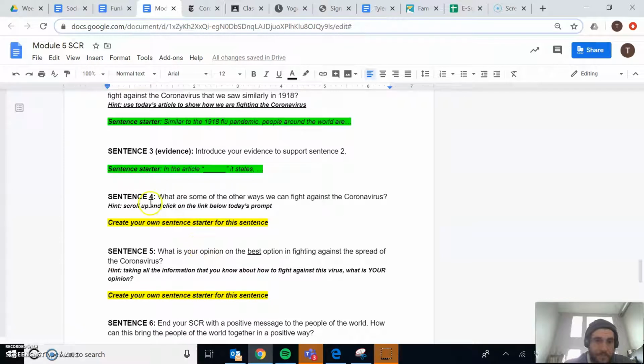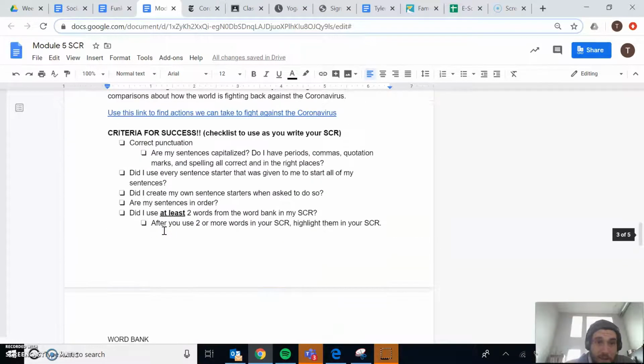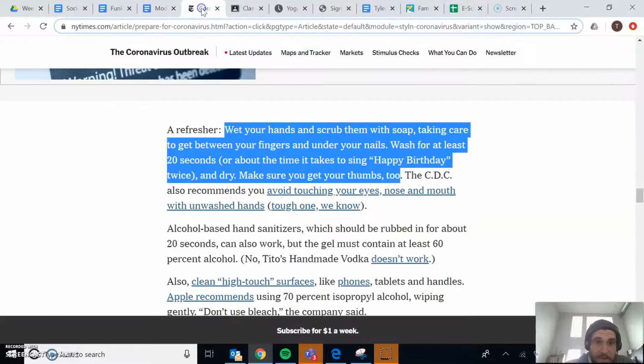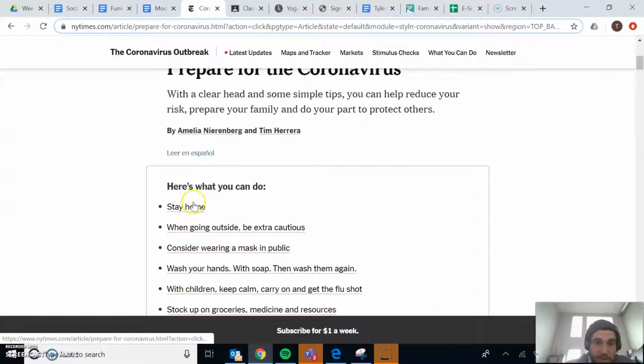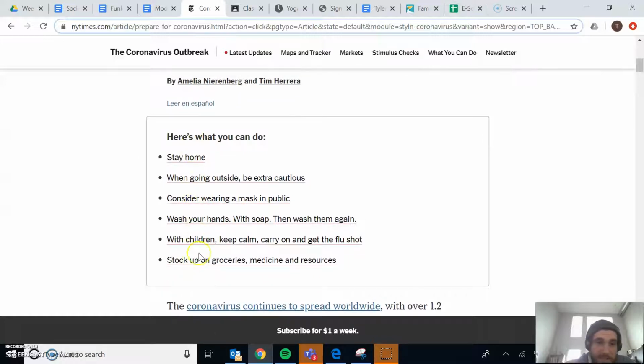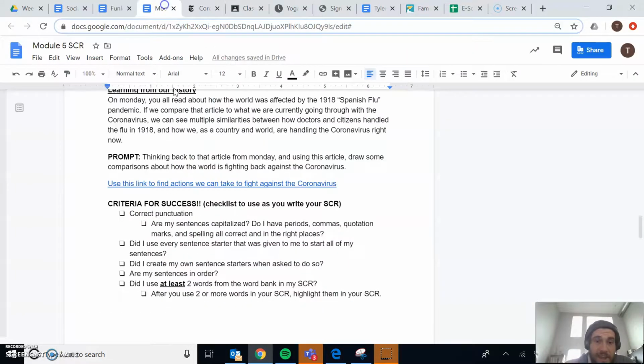Now, sentence 4. What are some other ways we can fight against the coronavirus? That's the question. Hint, scroll up and click on the link below today's prompt. That's what we already opened up. So we have that. There's a ton of other ways. These are all the ways that are helping us. So I just looked here. I'm like, okay, I see all of these ways. I'm just going to add that.